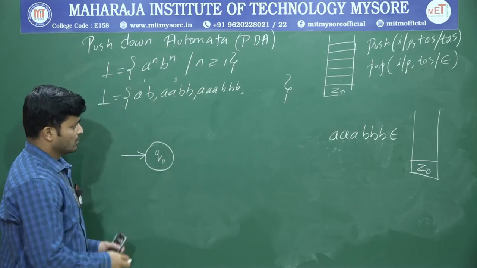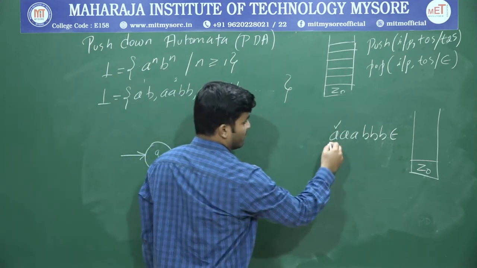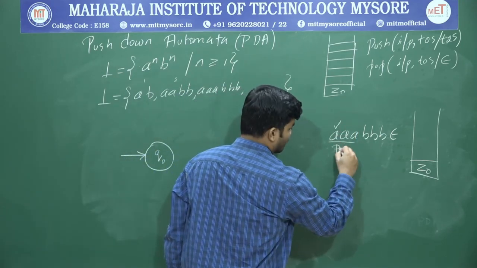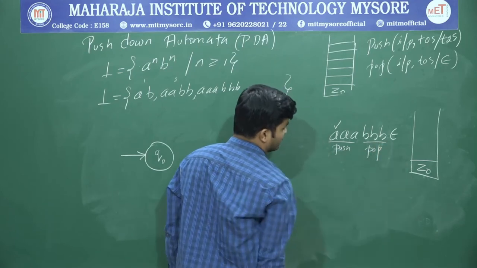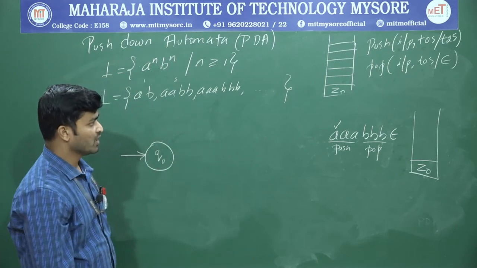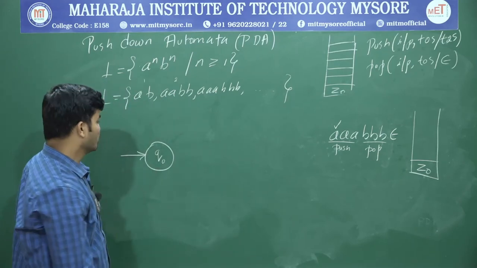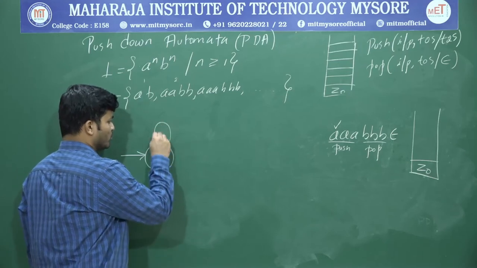Okay. So now what is our first input? Input is A. So whenever the A is going to perform, what's the logic? Push operation, and whenever the B is going to perform, what? Pop operation. Okay. So now what is the input? A. I have to perform a push operation. How to represent that one? Since I don't have any other option, I will go with a loop.